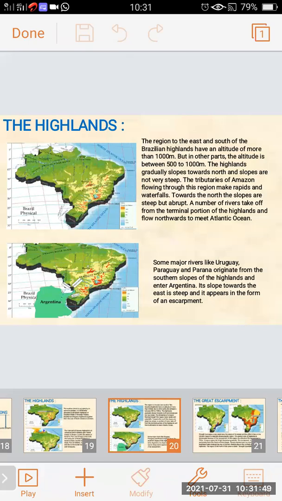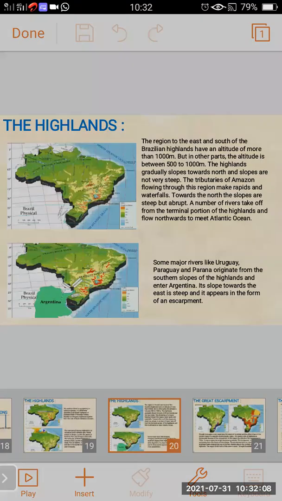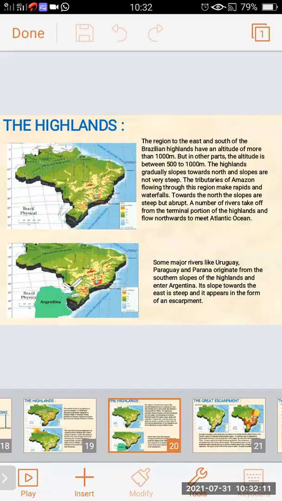Some major rivers of Brazil like Uruguay, Paraguay, and Parana originate from the southern slope of the highland and enter Argentina. It slopes towards the east side, is steep, and appears in the form of an escarpment.